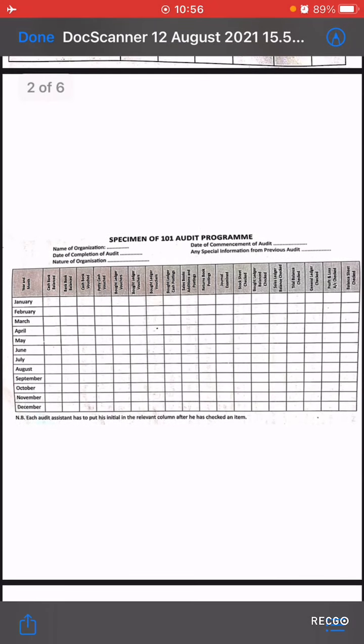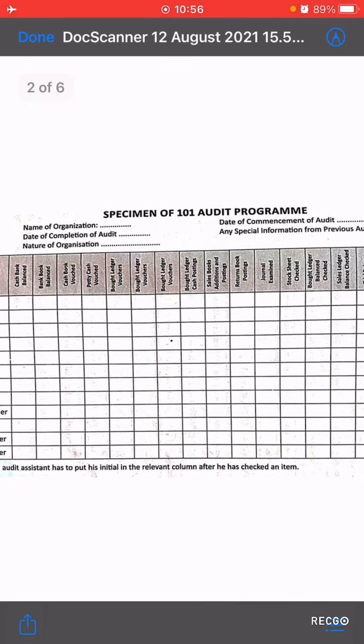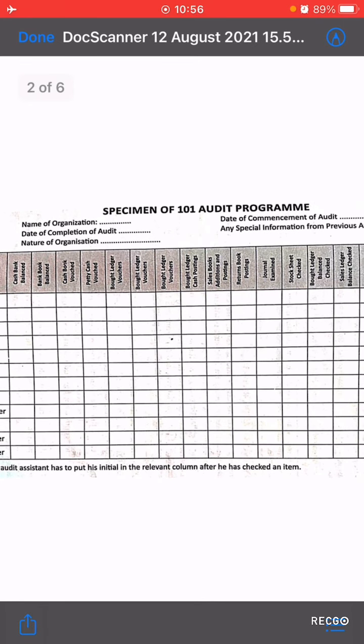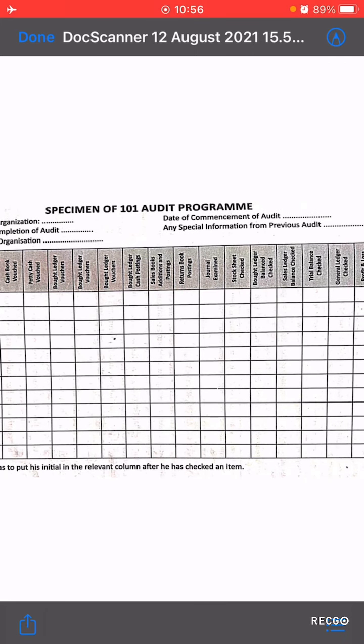Next comes the format of another audit program. Another audit program format where the name of the organization will be mentioned, date of completion of audit will be mentioned, nature of organization will be mentioned, date of commencement of audit will be mentioned, any special information from previous audit will be mentioned at the top of the audit program.